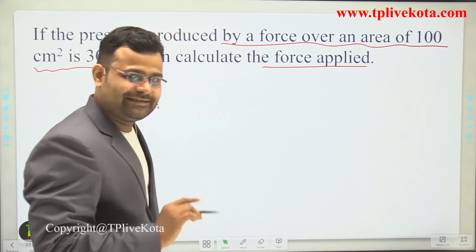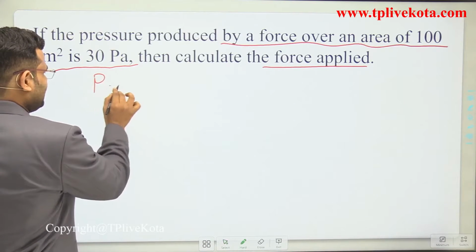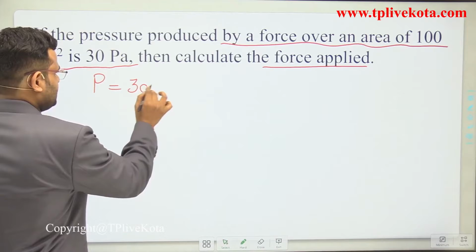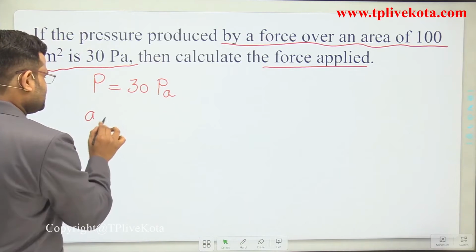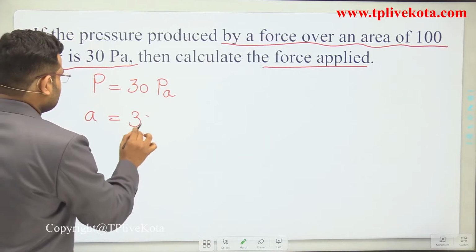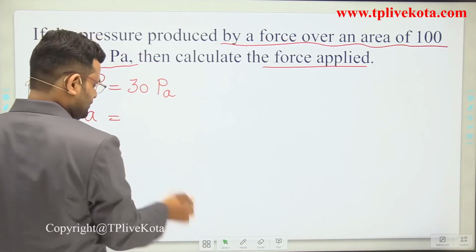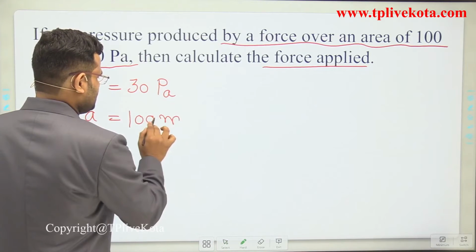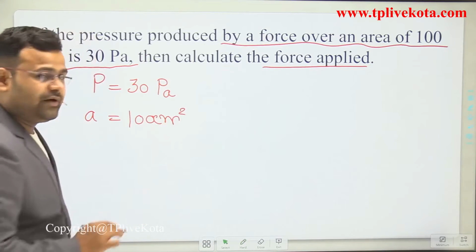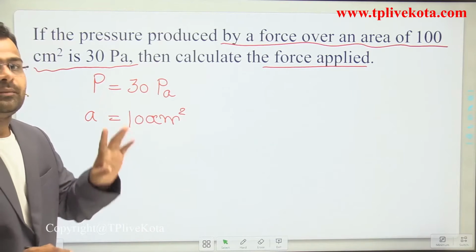There are some changes in this numerical. The given quantities are pressure 30 Pascal and area 100 centimeter square. First we convert 100 centimeter square into meter square.